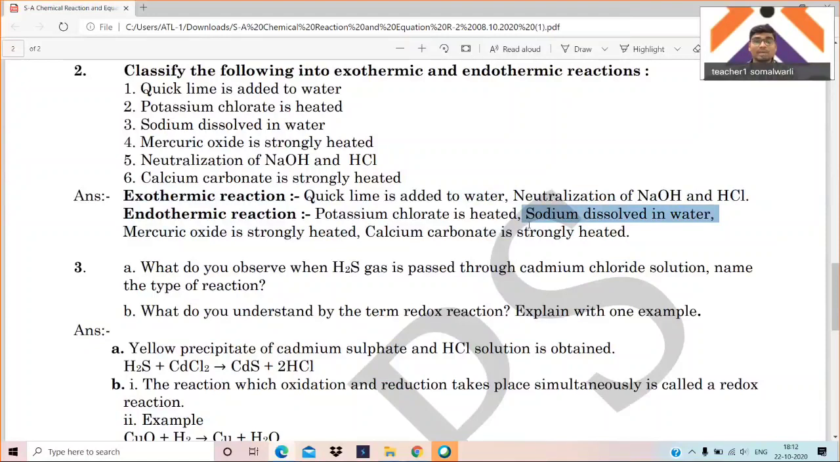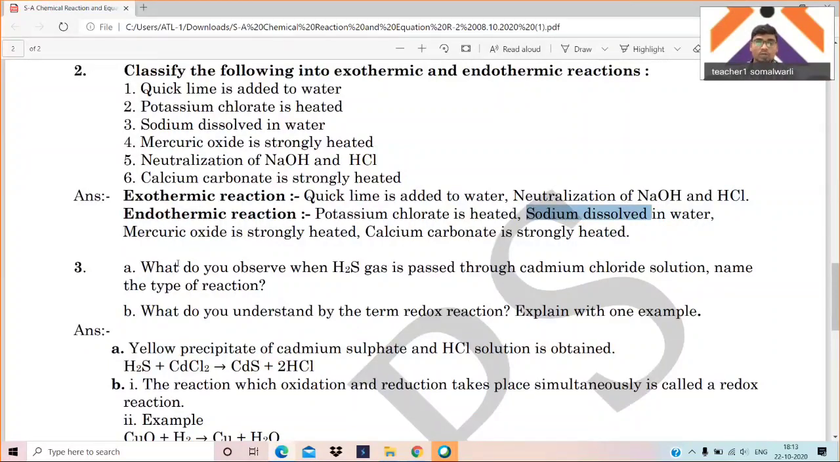Okay, now endothermic reactions. Potassium chloride is heated. Yes, it is endothermic as heat is absorbed. Mercury oxide is strongly heated. That is also an endothermic reaction. Calcium carbonate is strongly heated. It is called an endothermic reaction. Of course, it is very easy, my dear students. Now you have to remember that sodium dissolved in the water is an exothermic reaction. When we add sodium to the water, the water gets heated.